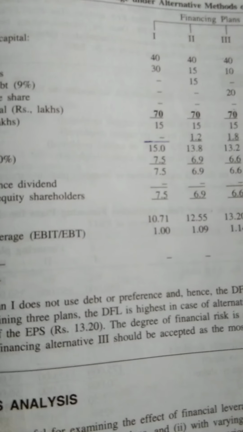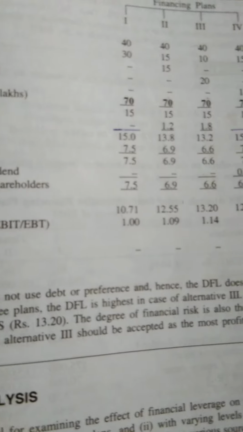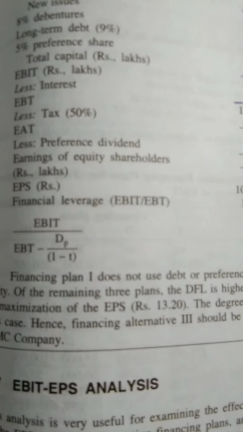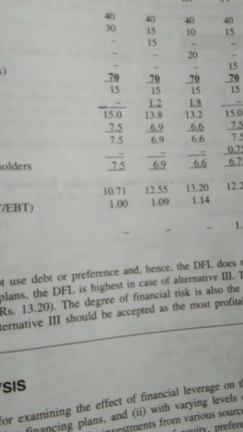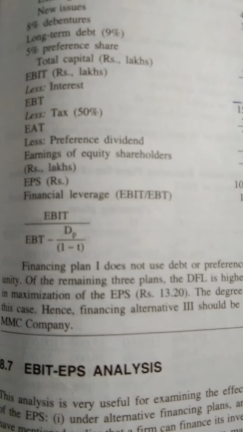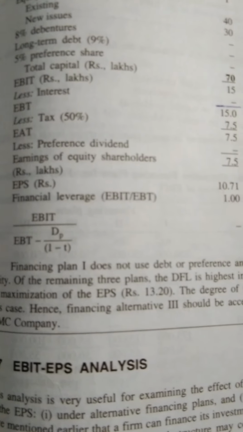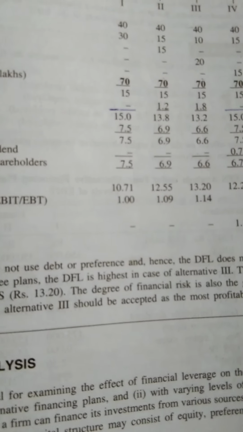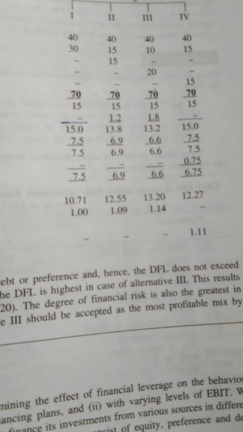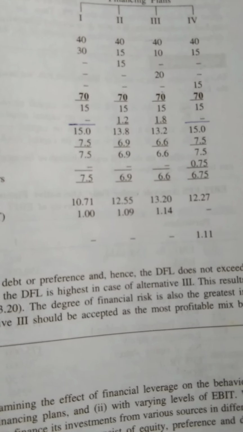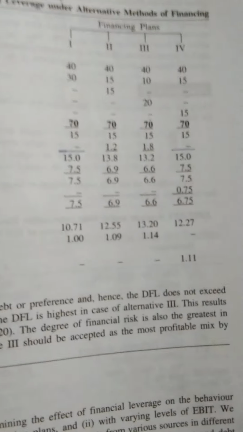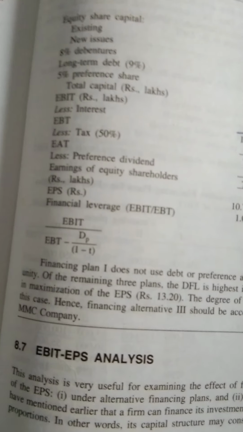Now what is the formula? Look at the EBIT less interest. Less interest, that means 15, 13.8, 13.2 and 15. Now what do we know? Then tax should be deducted. It is given in the question, the tax rate is 50%. So 50% tax has been deducted. Next we arrive at EAT, less preference dividend. In none of the options are preference shares available except option 4. Now if we calculate 5% on 15, 5% on 15 means 0.75.